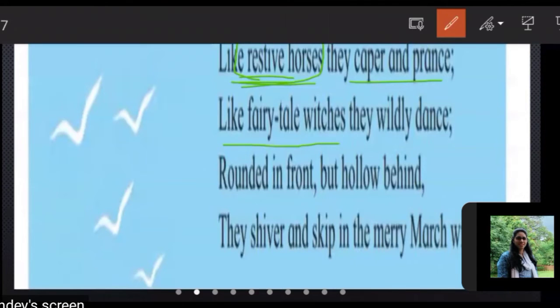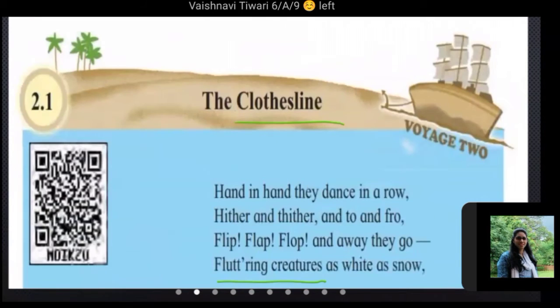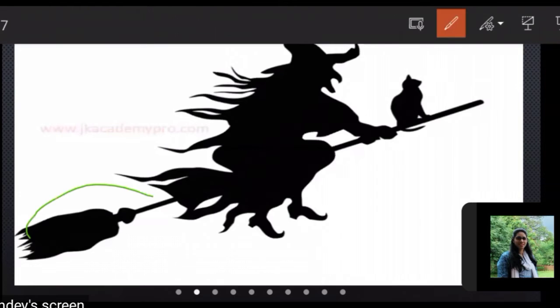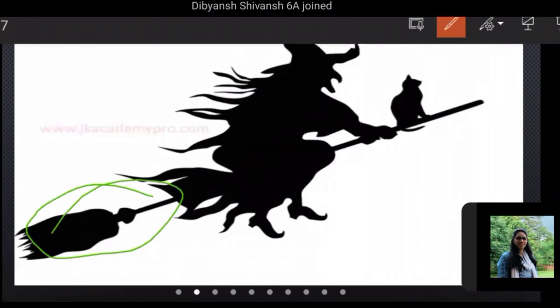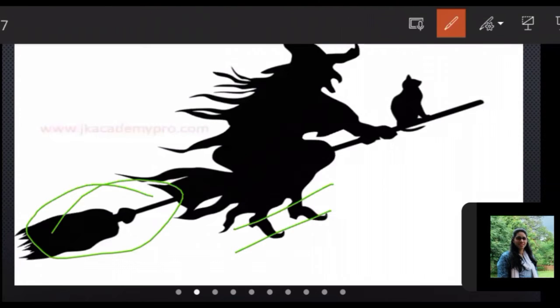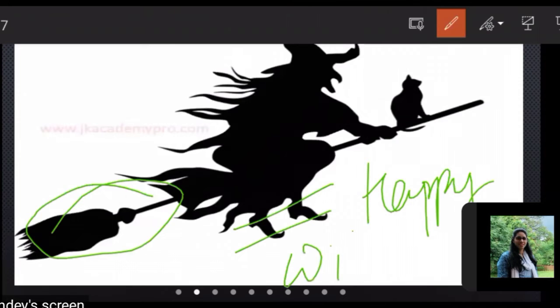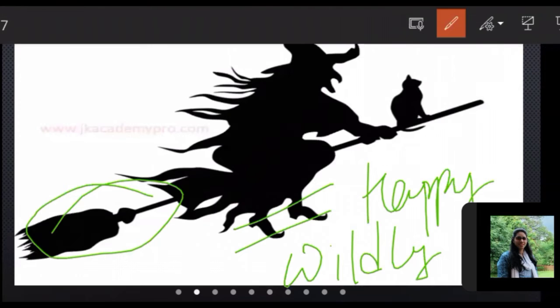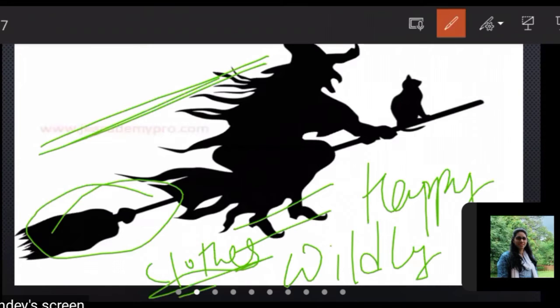Like fairy tale witches, they wildly dance. Fairy tale witches, what does it mean? You have seen a witch, no? The woman in black clothes with a magical robe. She is sitting on her broom, and whenever she is so happy, she starts to dance, and she dances wildly, non-stop. In the same way our clothes also dance when they are on the clothesline.